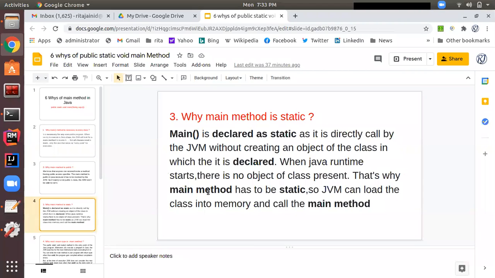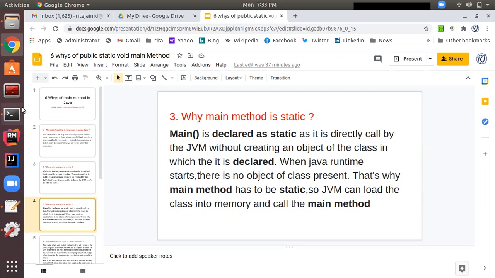So the third why is: why is the main method static? The main method is declared static as it is directly called by the JVM without creating an object of the class in which it is declared. When the Java runtime starts, there is no object of the class present. That is why the main method has to be static, so the JVM can load the class into memory and call the main method.